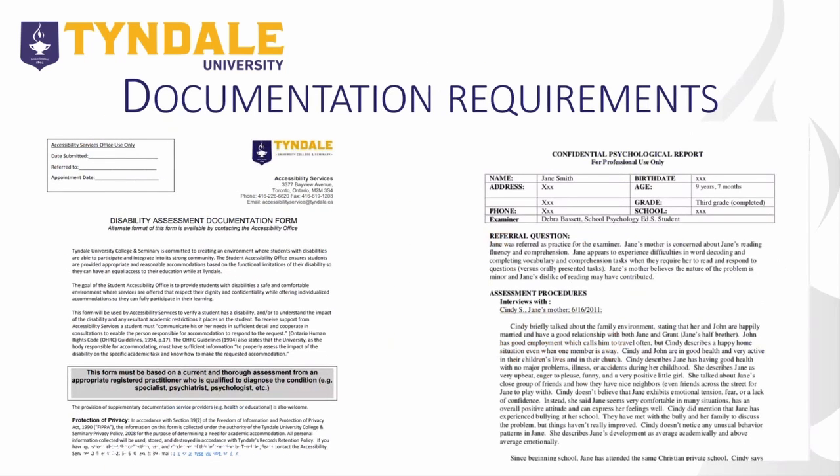The in-house documentation, seen on the screen above, can be found on the Tyndale Accessibility Services webpage under the Policies and Forms tab. This documentation can be filled out with your registered medical physician or registered counselor or psychologist. You do not have to disclose your medical diagnosis, but enough information regarding limitations or barriers experienced in academics must be provided to recommend appropriate accommodations.